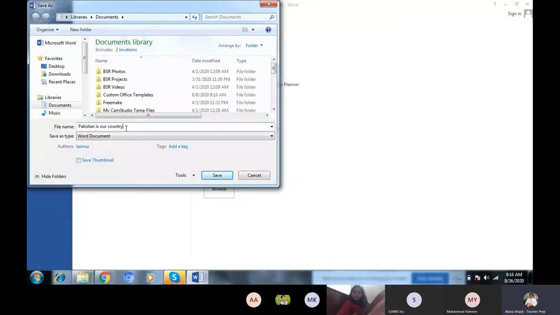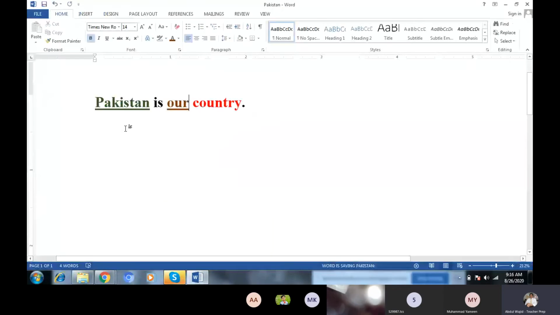Write the name here if you want. I want to write the name Pakistan, and save it. After saving this one, I want to close it. Yes, I close.